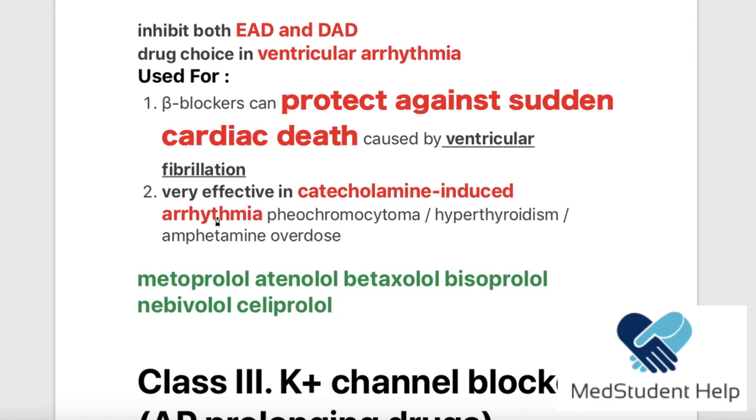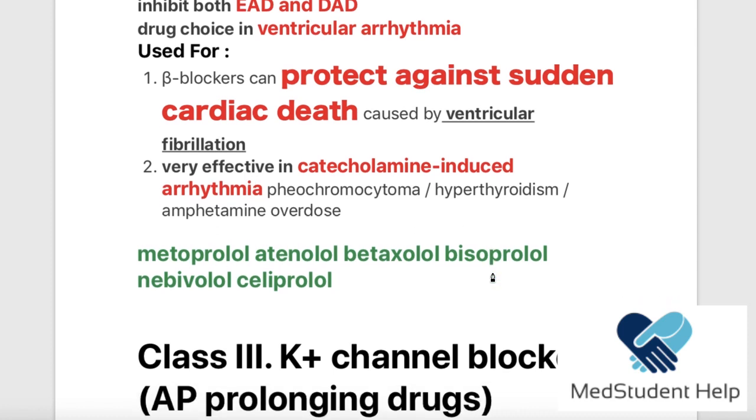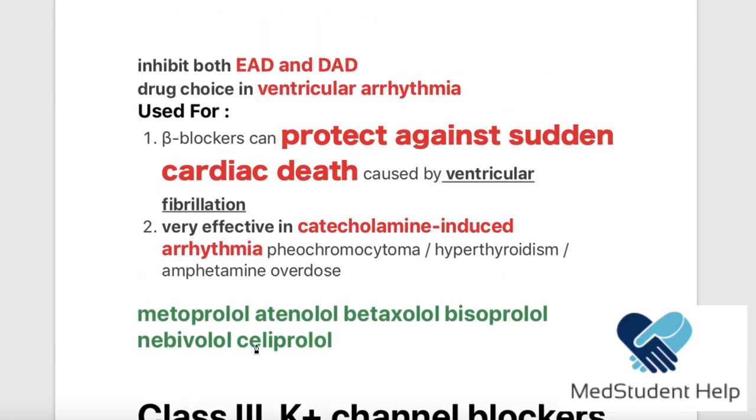What do we mean by catecholamine-induced arrhythmia? For example, if the patient had pheochromocytoma, which is a tumor of the adrenal medulla, a lot of adrenaline is produced from there. So much sympathetic activation can lead to arrhythmia. In this case, we can manage it using adrenergic blockers, and likewise in hyperthyroidism or amphetamine overdose. You're going to learn about amphetamine later on. Now, what drugs do we have in this category? We have metoprolol, atenolol, betaxolol, bisoprolol, nebivolol, and celiprolol. You guys should know these drugs by heart.